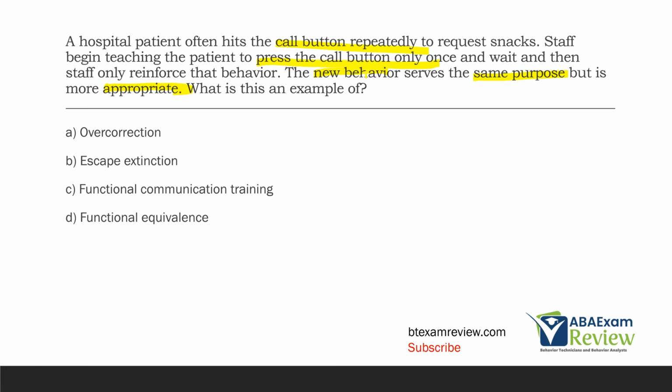That's not the function of the behavior. C, functional communication training. They're not teaching the client to communicate more functionally, right? He's still pressing the call button. So he's still communicating the same way. What they're doing is just reducing how many times he pushes the button. And it's still going to serve the same function. And so they're teaching what we would consider a functionally equivalent behavior. So this is an example of functional equivalence.